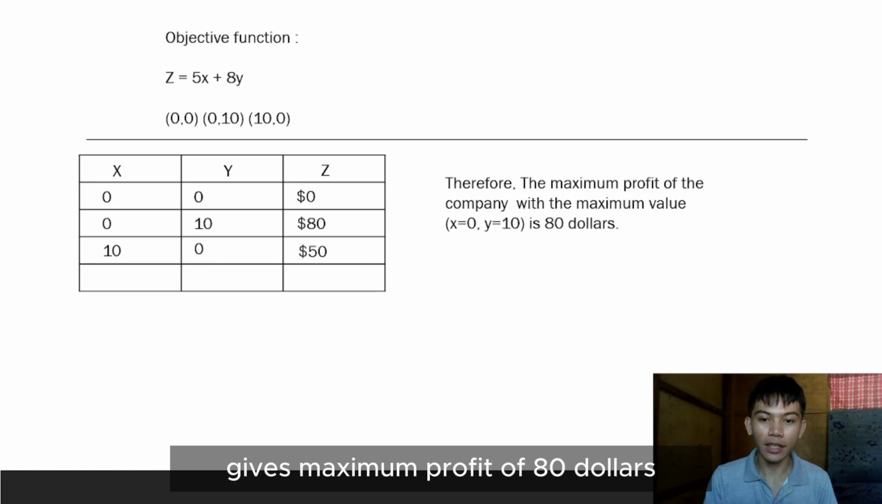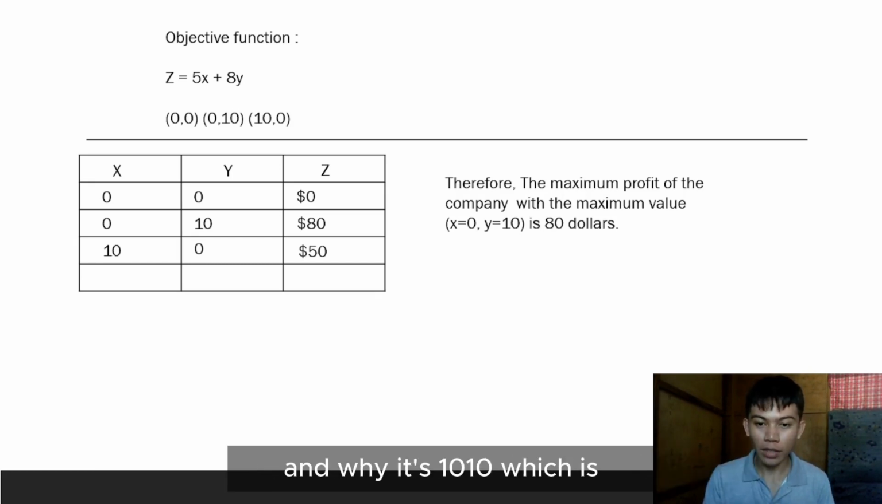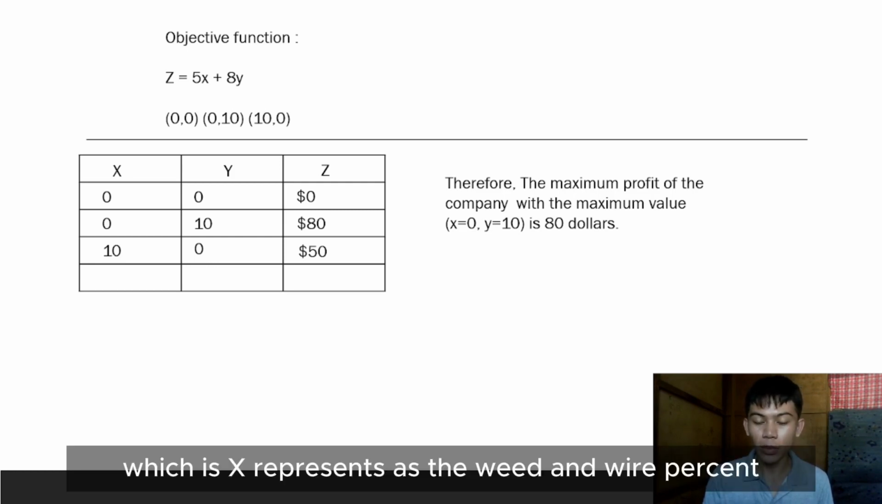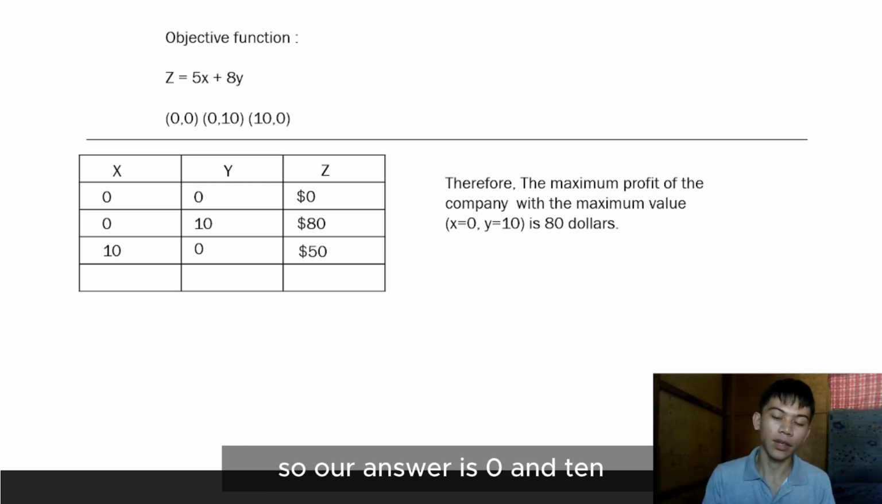profit of $80. Therefore, the maximum profit of the company is with x equal to 0 and y equal to 10, where x represents the wheat and y represents the barley. So they could profit a maximum of $80. So our answer is (0, 10).